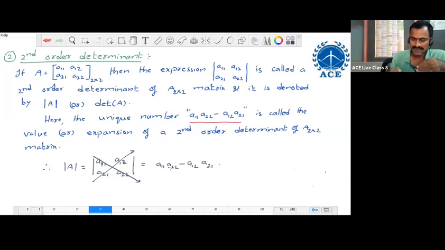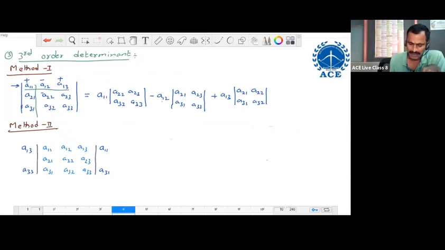We require this second order determinant for other order determinants, further order determinants only. For third order, we require second order. For fourth order, we require third order and second order. For fifth order, we require the fourth order, third order, second order, like this only. We require the lower order determinants for higher order determinants to write their values. Okay, let us go to the third order determinant.